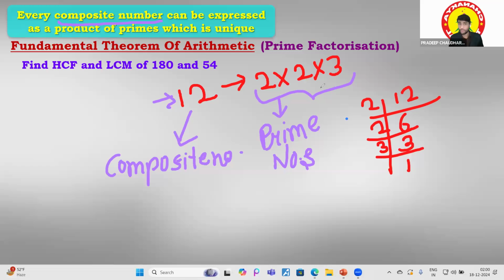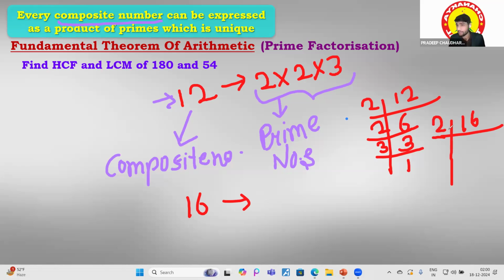So what is the meaning of this unique? Suppose I'm taking another example, another composite number, 16. If you find the prime factorization of 16, you will find out. I'm teaching from the very basics, so you do not have to worry about anything. If you do not have an interest in mathematics, it is quite fun. Mathematics is all about having some fun, having some experiments, right? Mathematics is all about the hit and trial method, right?